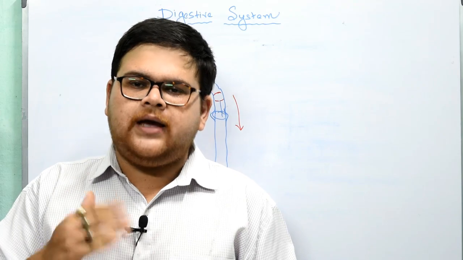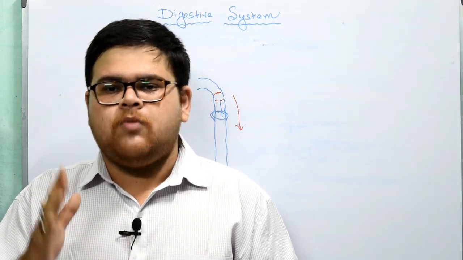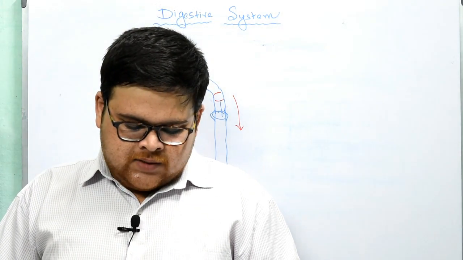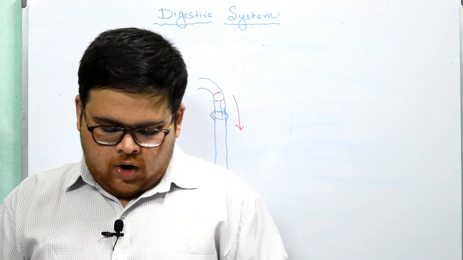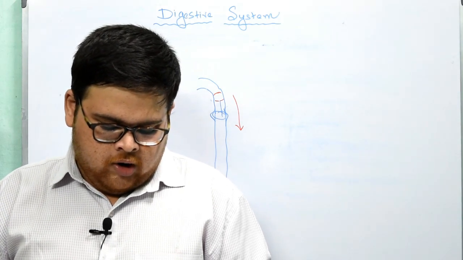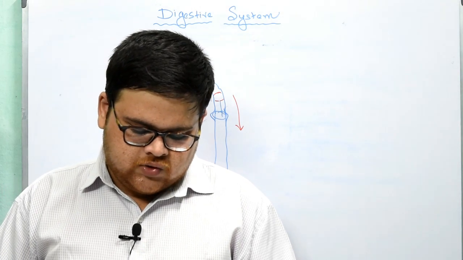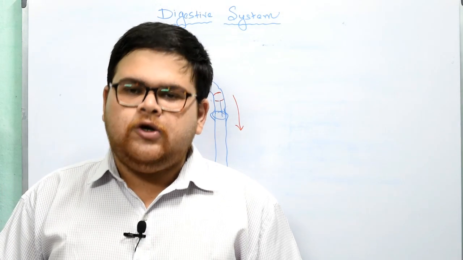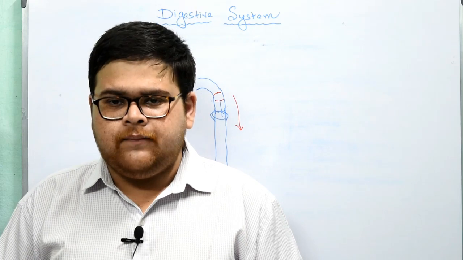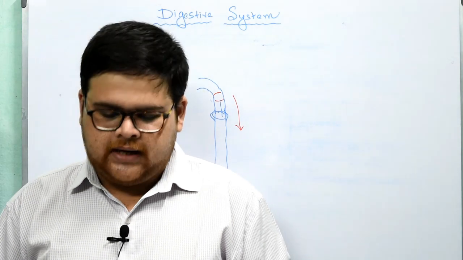Now from the stomach, where does it go? It goes to the small intestine. The small intestine is a tube about 7 meters long and 2.5 centimeters wide. It is coiled and folded in the abdomen. It has 3 subregions as follows: duodenum, jejunum and ileum. These are the 3 parts of the small intestine.